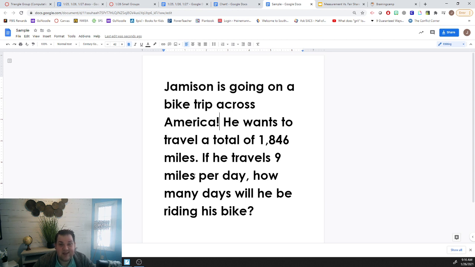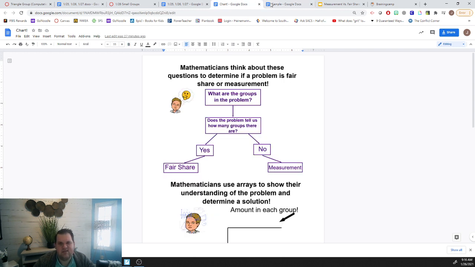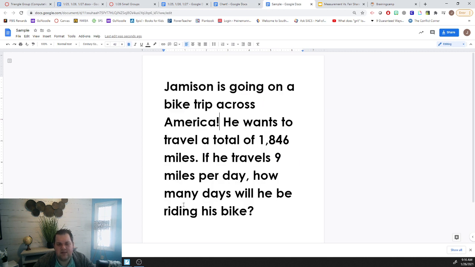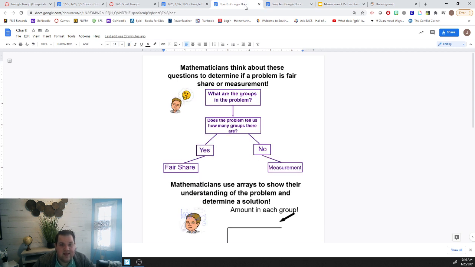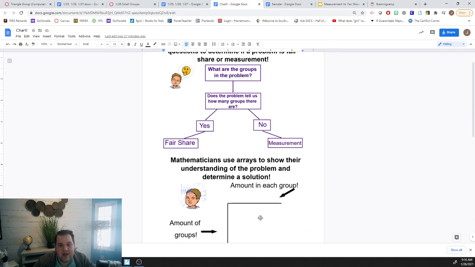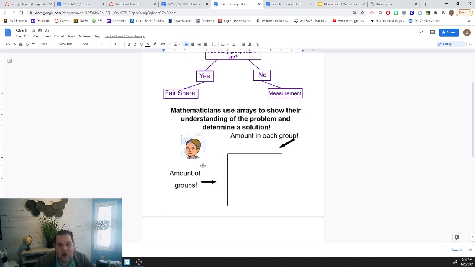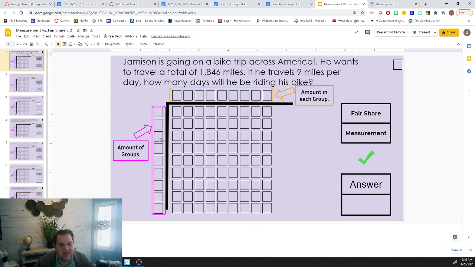If you said days, you are correct. So it is days. And I'm wondering, does it tell us how many days or how many groups? That's the second question. What do you think? Enter that into PlayPosit. Yes or no? You're right. No, it doesn't tell us. So that means that this is a measurement problem. And we know how much is in each group, which is 9. But we don't know the amount of groups or the days. So let's go ahead and start solving this together.